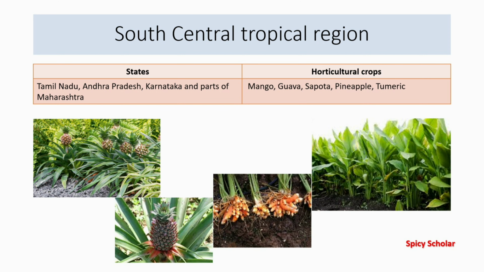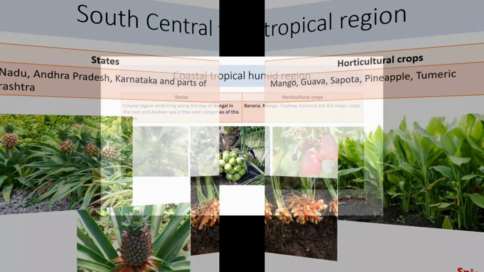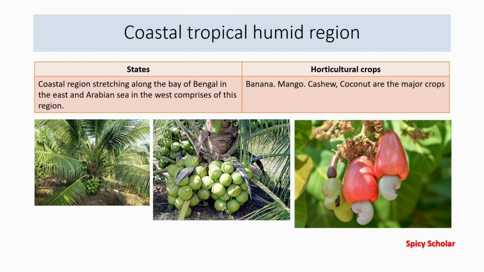Friends, now move your imagination to the coastal side of southern part of India where coastal tropical humid region is present. The entire coastal region stretching along the Bay of Bengal in the east and Arabian Sea in the west comprises this region. Banana, mango, cashew, coconut are the major crops grown in this region.